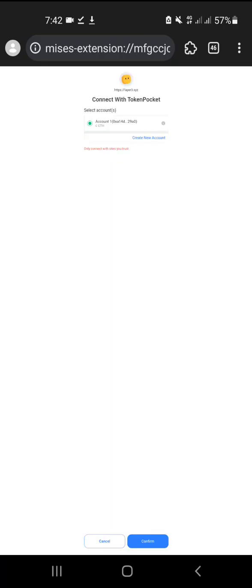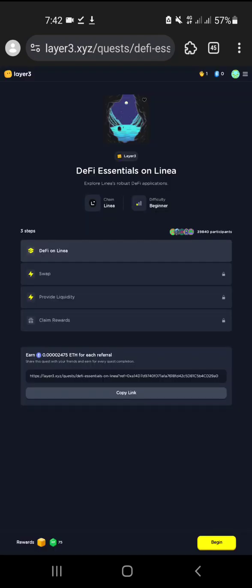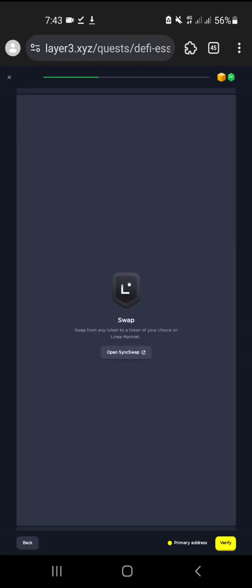Exactly that offer link will look like this, because I didn't do this. Here is DeFi on Linea. Click on begin, and if you wanna learn, read this. Enjoy a streamlined and empowering DeFi experience, whether you are swapping or providing liquidity. You don't need to read this type of thing, just continue.